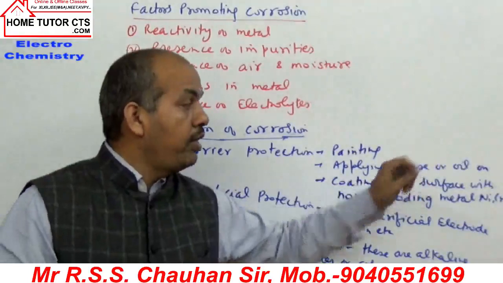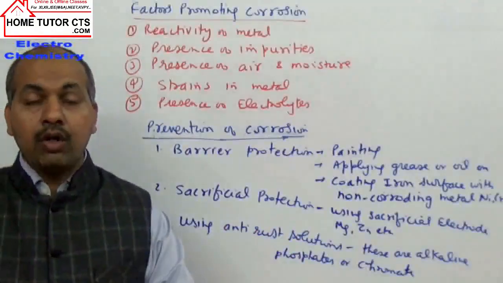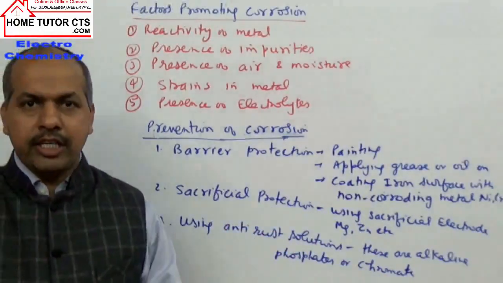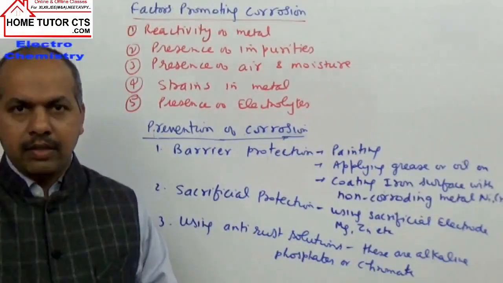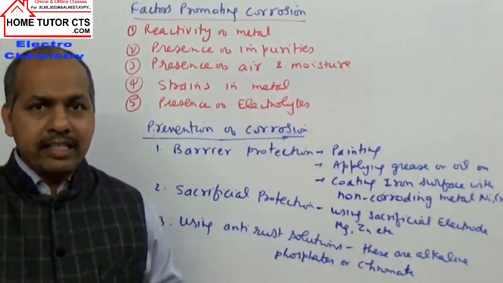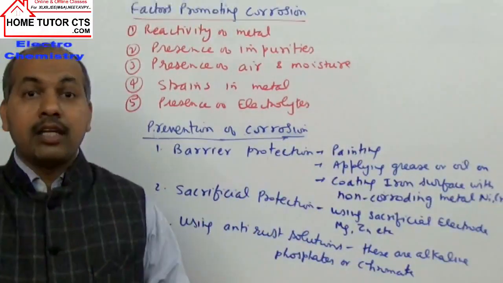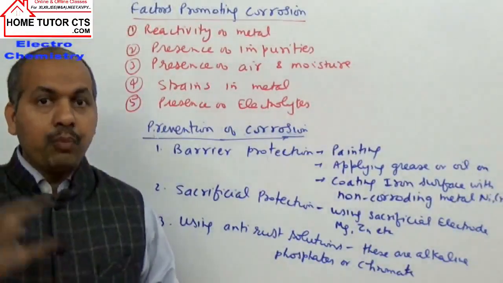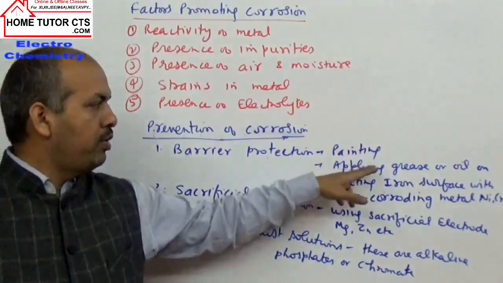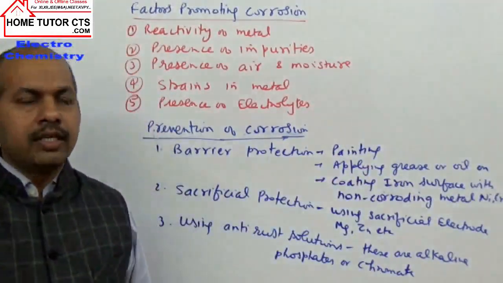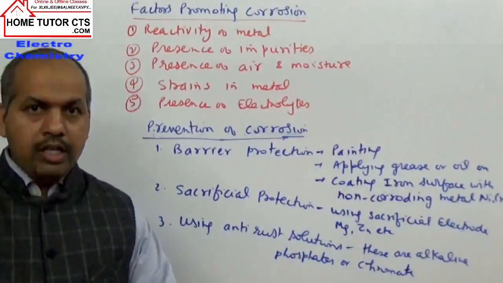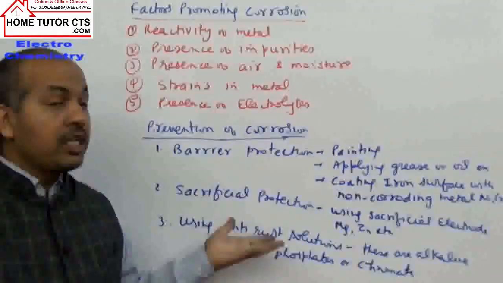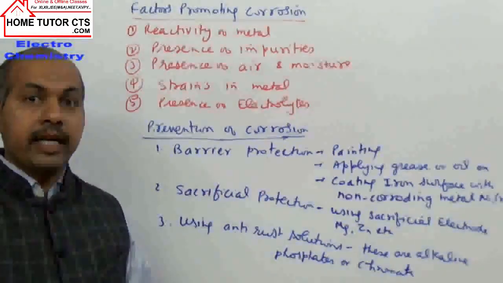Next, applying grease or oils. Applying grease or oil on the iron surfaces. We know we are using mostly tools and machinery which use iron metal, so we commonly use oils and greases. What happens? They prevent air from coming in contact with moisture or water, to prevent rusting of iron. So this is commonly for the iron machinery and tools where we put the grease or oils on the surface of the metals or iron surfaces to prevent air and moisture contact with the metal surface.